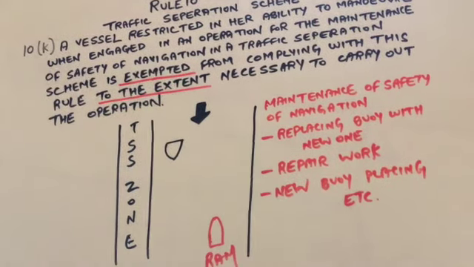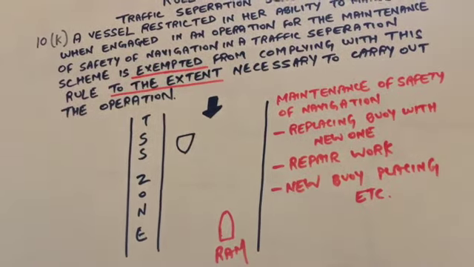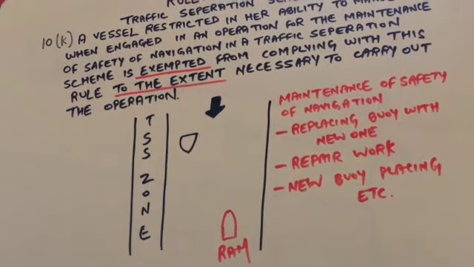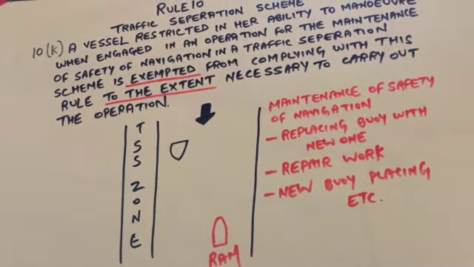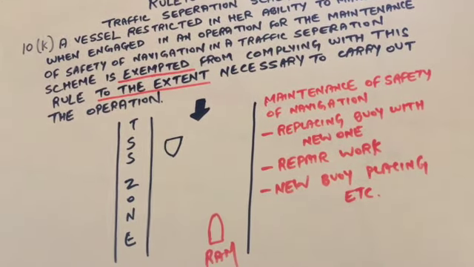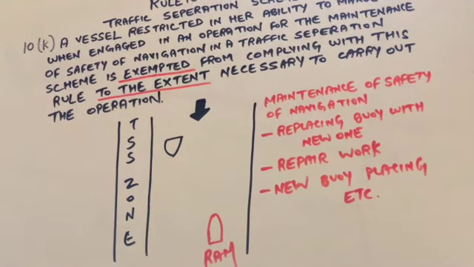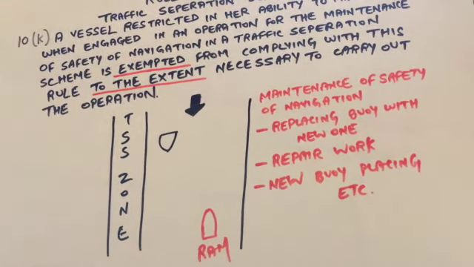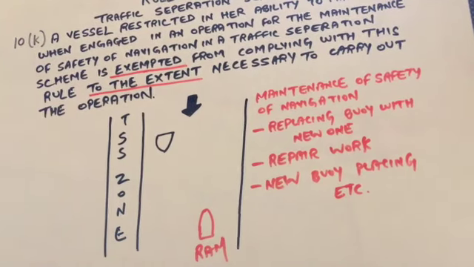Here the punching word is exempted, and another punching word is to the extent. It means if the RAM is in the TSS and doing some maintenance work for the safety of navigation, like replacing a buoy with a new one, repair work, or placing a new buoy, the RAM is exempted until the work is completed, and it has the immunity.